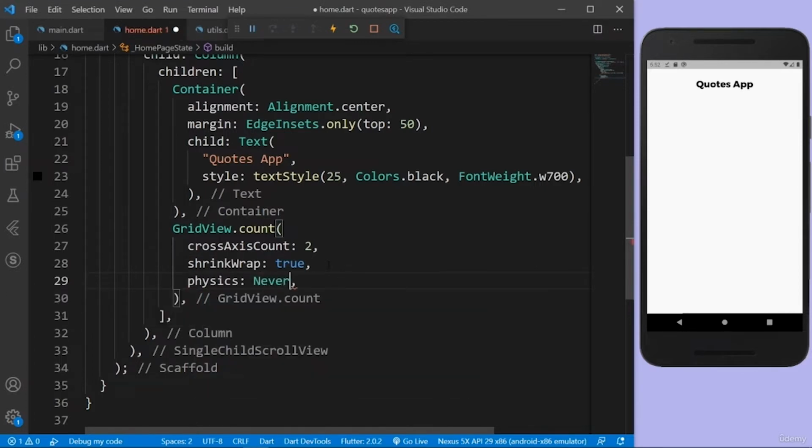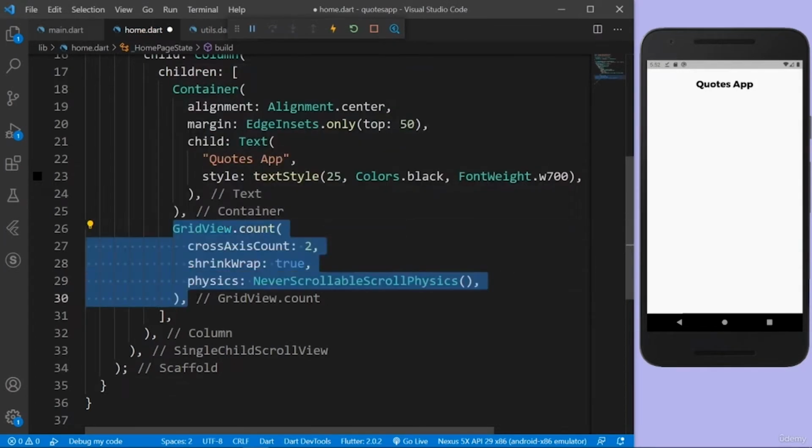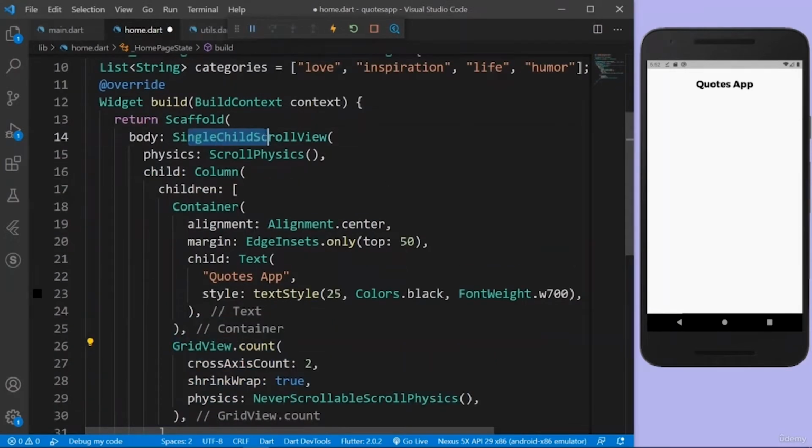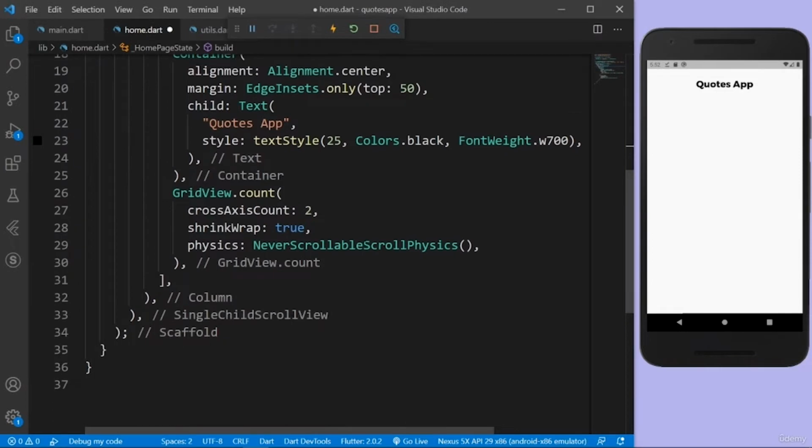So shrink wrap is true, and also we want to give some physics. I'm going to give never scrollable physics, because this is a kind of scroll view, and this is also a single child scroll view. That's why Flutter gets confused between this widget and this widget and where to scroll. That's why here we have to say never scrollable scroll physics, or else we'll have some error, a no size error, I guess. Yeah, the error is called no size error. So to avoid that, we have to give shrink wrap is true and physics is never scrollable physics.